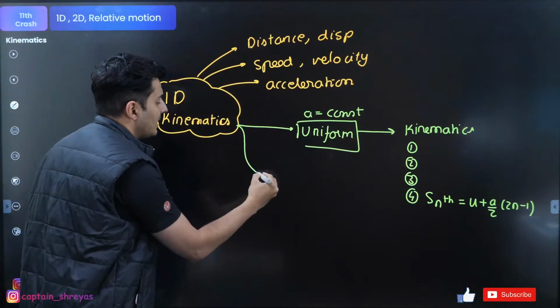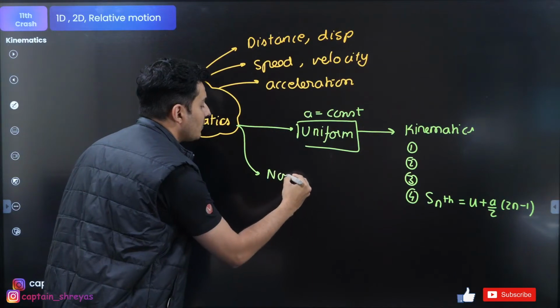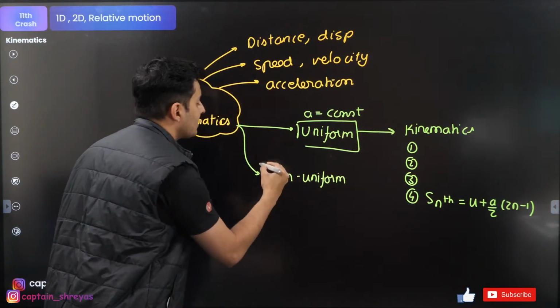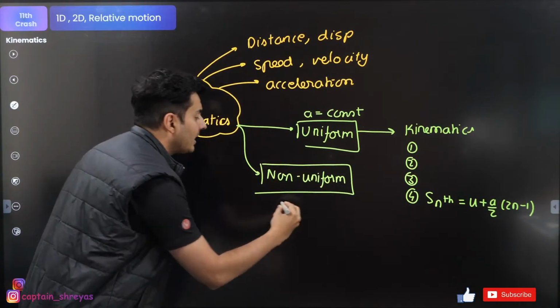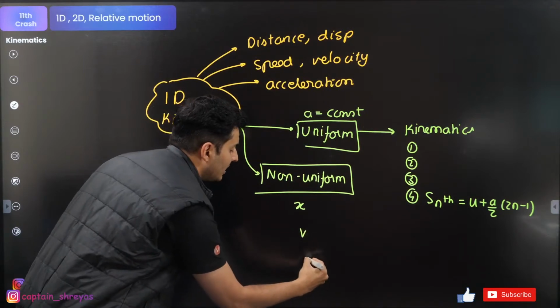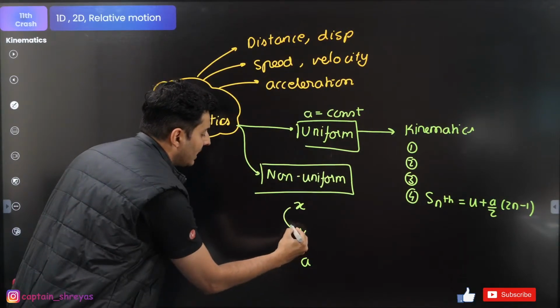But there is a special case when you have non-uniform motion, that means acceleration is not constant. In that case, you have to use derivatives. From position you go to velocity, and from velocity you can go to acceleration by taking derivatives.